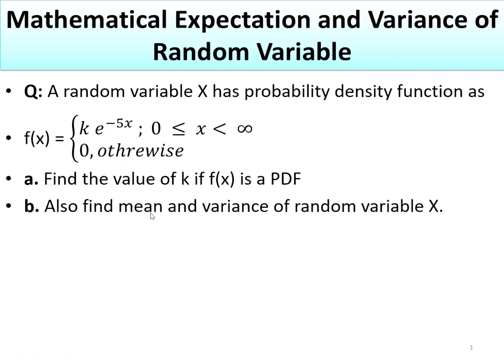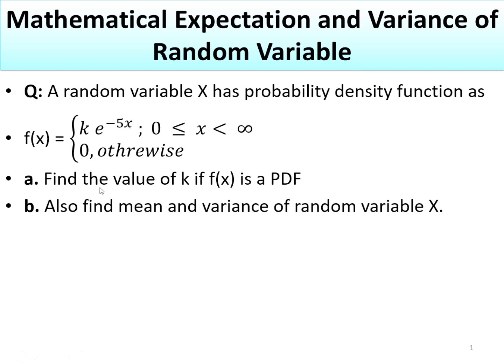Today we are going to find the mean and variance. Actually, it is the mathematical expectation of a random variable and the variance of the random variable for the given probability density function. Now, our question is the probability density function is in exponential form, that is k times e to the power minus 5x for the range 0 to infinity, 0 otherwise.